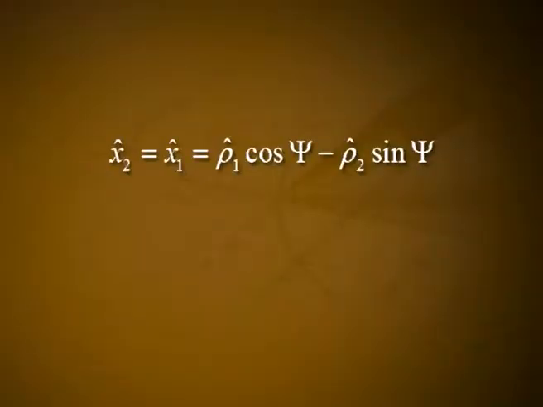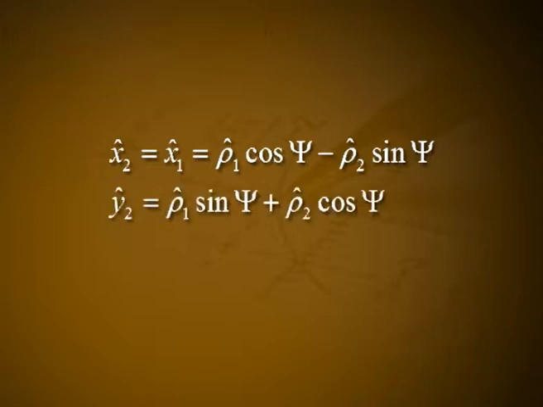From figure 2.1, x2 cap is equal to x1 cap, which is equal to rho 1 cap into cos psi minus rho 2 cap into sin psi. y2 cap is equal to rho 1 cap into sin psi plus rho 2 cap into cos psi. z2 cap is equal to rho 3 cap and z cap is equal to rho 1 cap into sin theta into sin psi plus rho 2 cap into sin theta into cos psi plus rho 3 cap into cos theta.